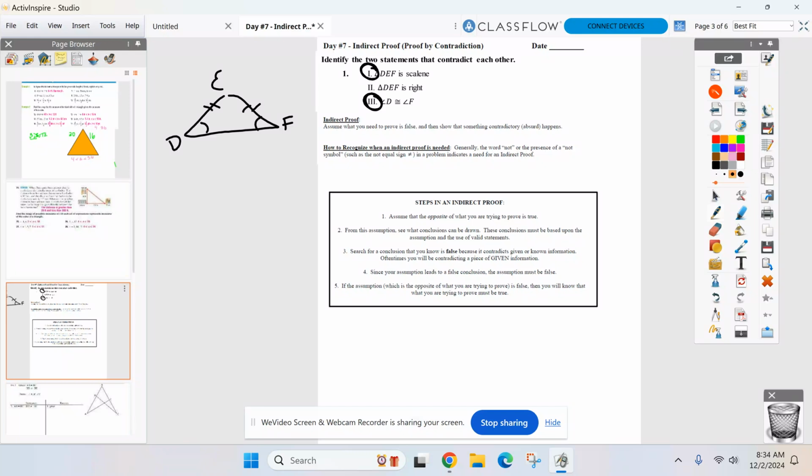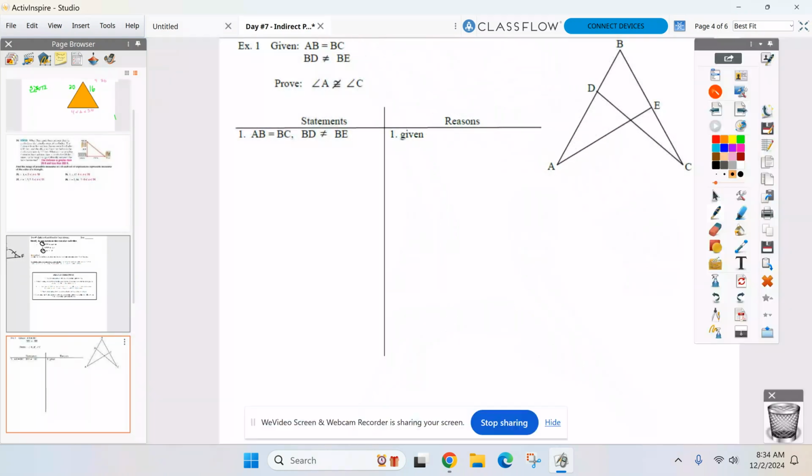The steps are here. If you forget, my best way to teach this to you is to throw you right into the fire. Okay, we're going to go right into the fire here with number 1. I'm not going to hold hands and read the steps on how to do an indirect proof. Very first thing I got to talk to you about: why do I have to do this differently? What was wrong with our old method? Why do I have to do this new way called indirect?